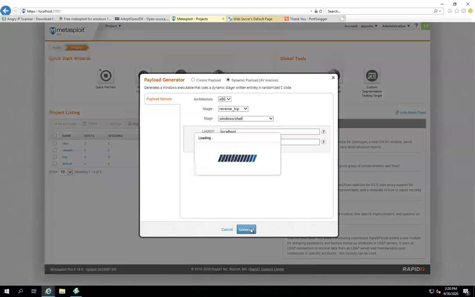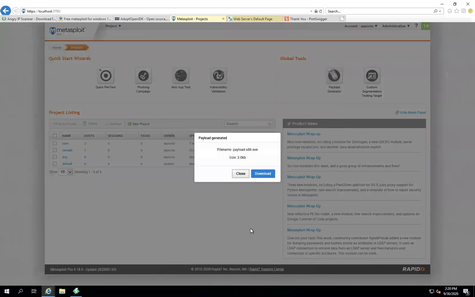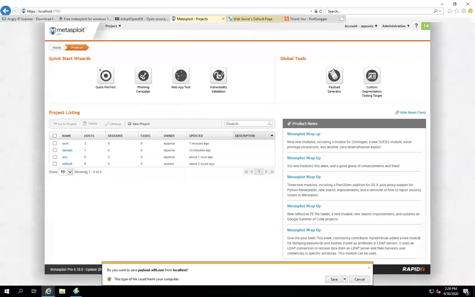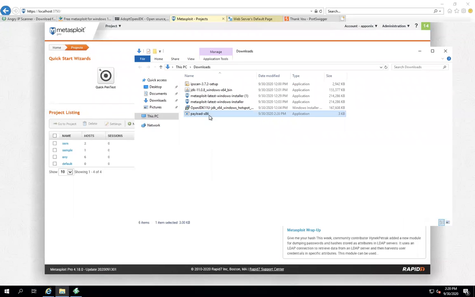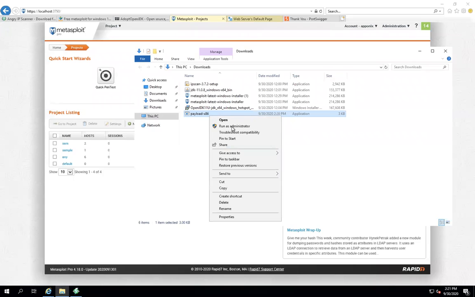It will generate. Just a moment. File name payload.exe. Download. Open it. Open the folder. It will give the payload here. So run as admin.